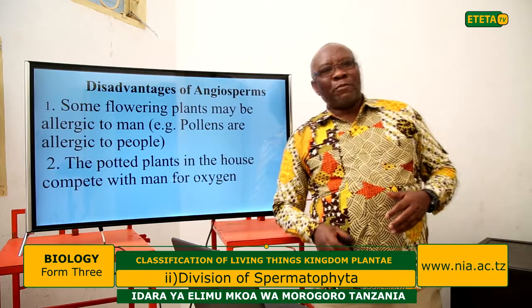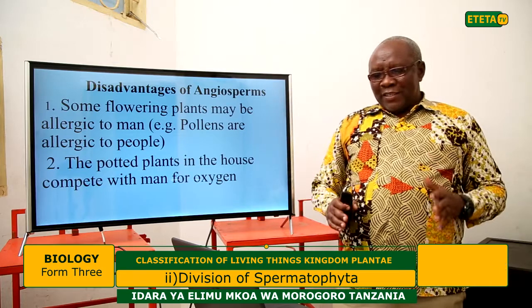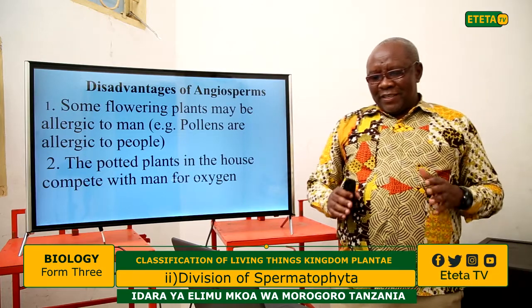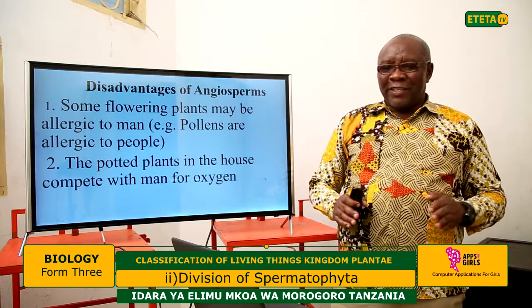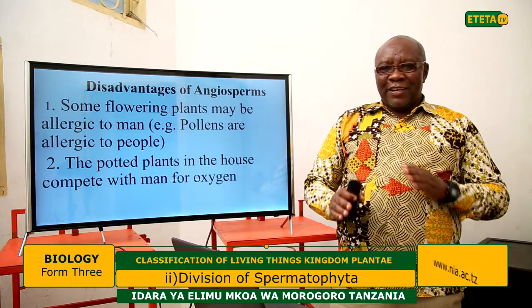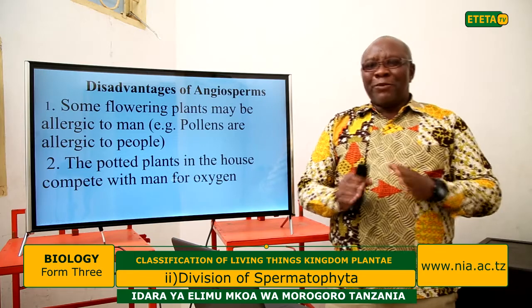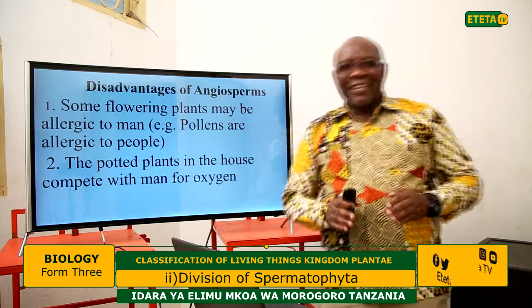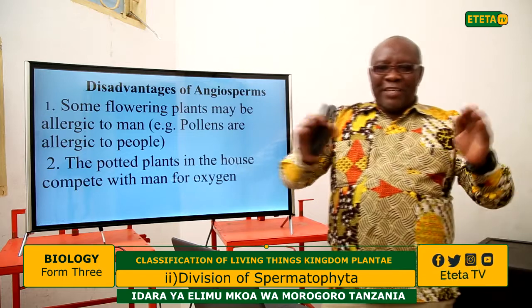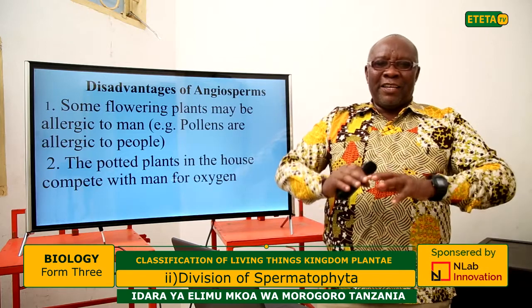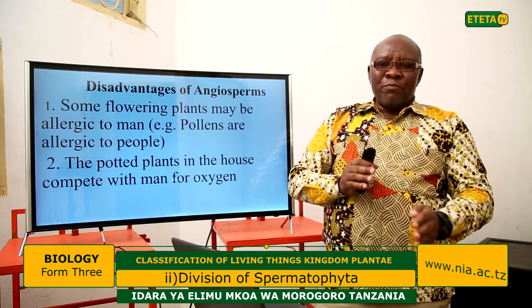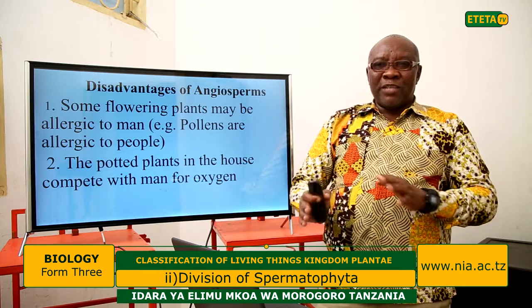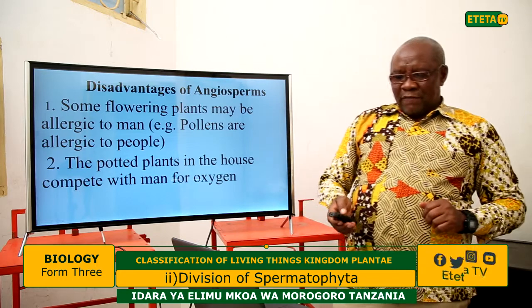Another disadvantage of flowering plants is that potted plants in the houses compete with man for oxygen. We have already discussed that. Particularly during the night, plants which are potted and placed in a bedroom can cause competition for oxygen, which leads to suffocation.